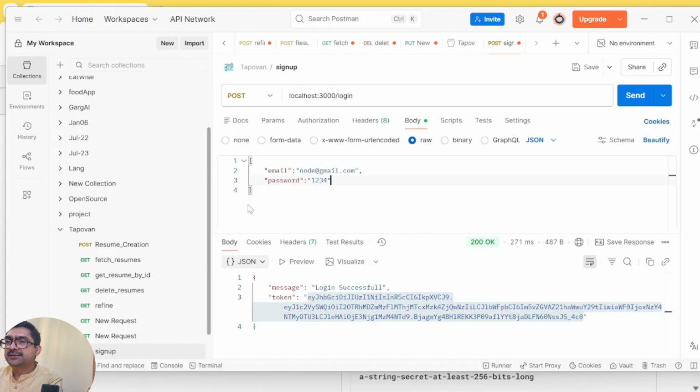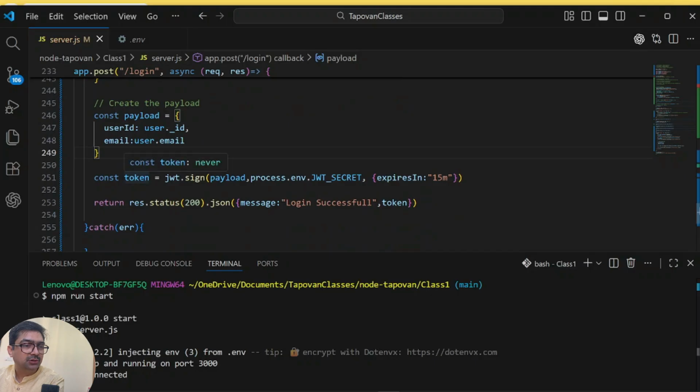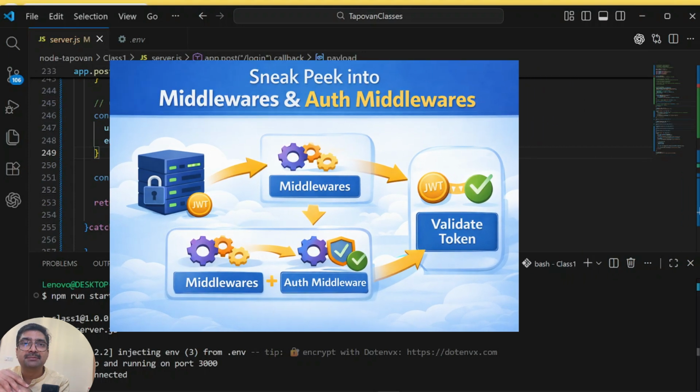So what we have seen now, my dear friend, is that when we log into the system, we are able to create the token and send that token back along with expiry, along with the payload that we want to be sent as part of the JWT token. In the next video, we'll build the guard. So now we have built the wristband, which authorizes you in the concert. Now we'll place our guards because without the guards, there's no point in creating those wristbands. There should be a system to validate these tokens, which is what we'll build in the next video, where we learn about middlewares and then create some authentication middlewares.